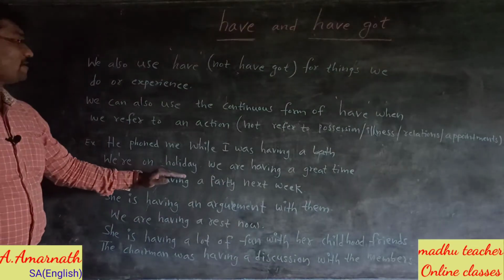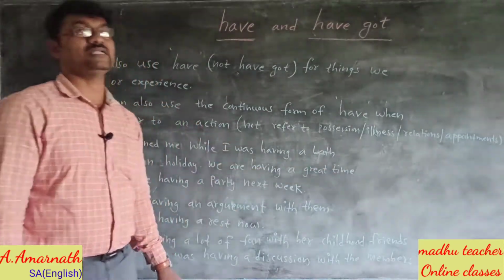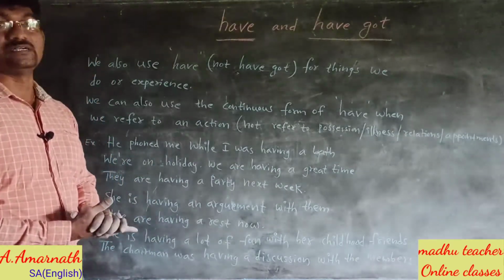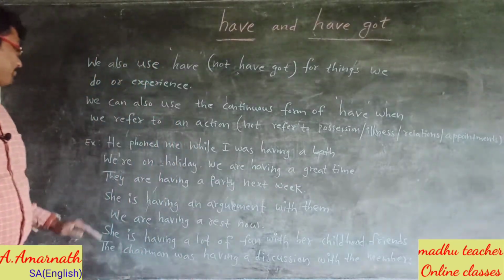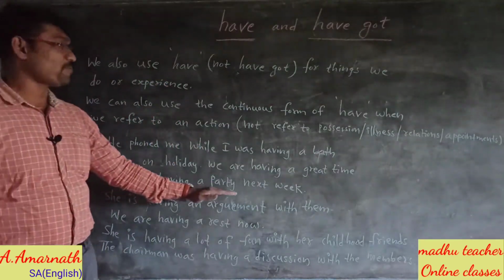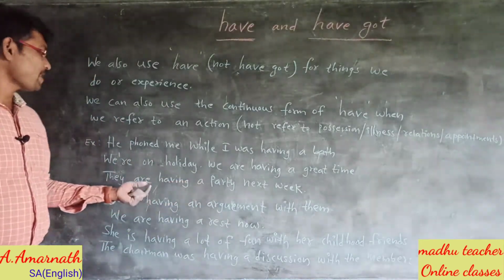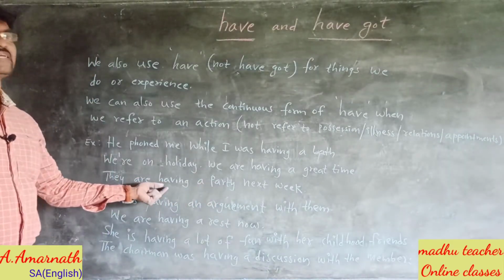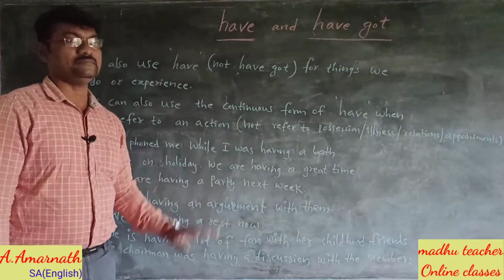We are on holiday. We are having a great time. You can say have a great time, have a good time, have a wonderful time. They are having a party next week. You can say have a party. So have refers to some action, so we can use the ing form of have. They are having a party.